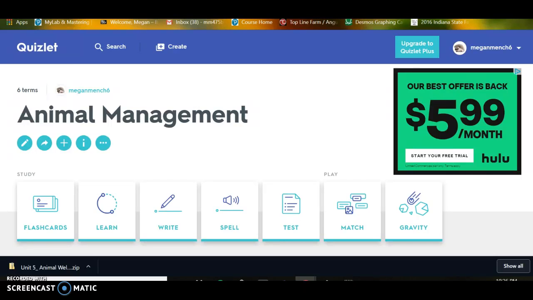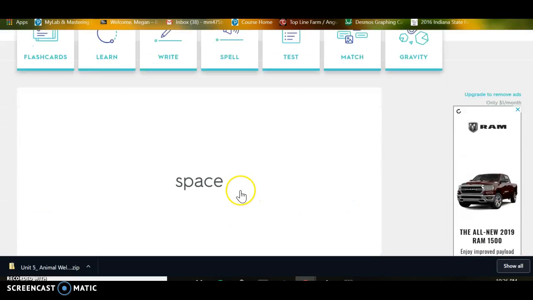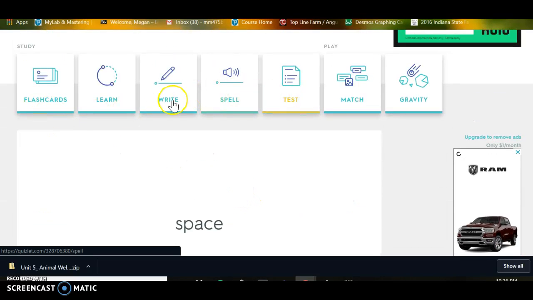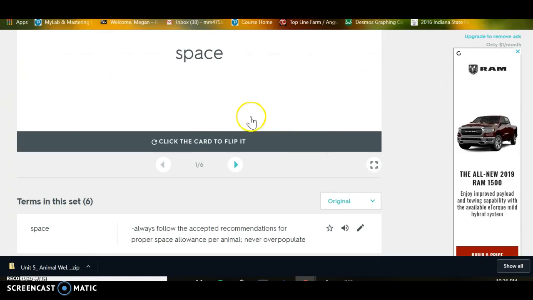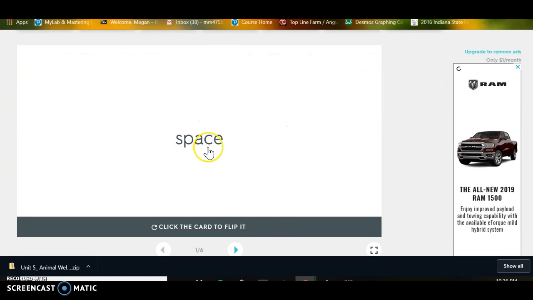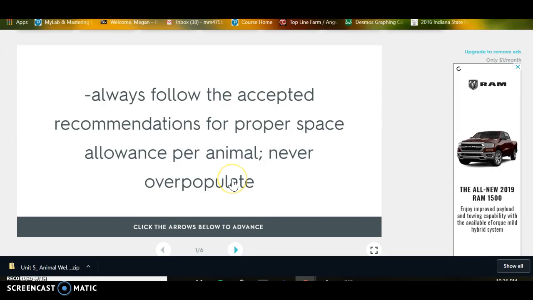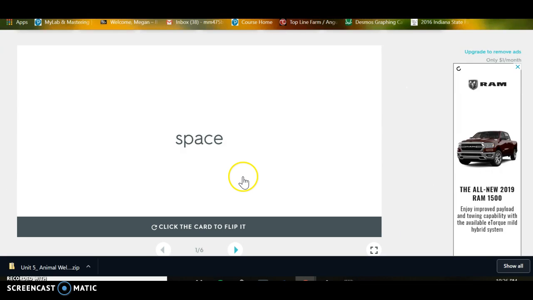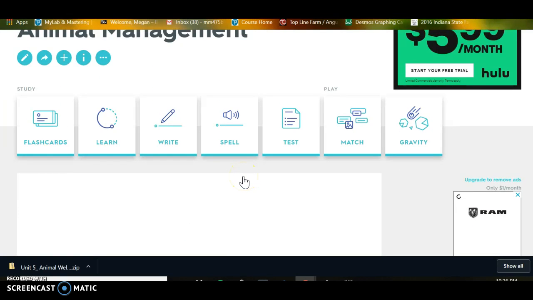So I know personally I really enjoy utilizing the Quizlet tool, basically because I can take the study guide that teachers give me and put the question in one area. So down here, I'm going to show you. Let's say this is the term, obviously, and then when you flip it, it gives you the actual definition. So I think that's very beneficial as a student because it's right here at your fingertips, and you don't have to write it out, obviously.